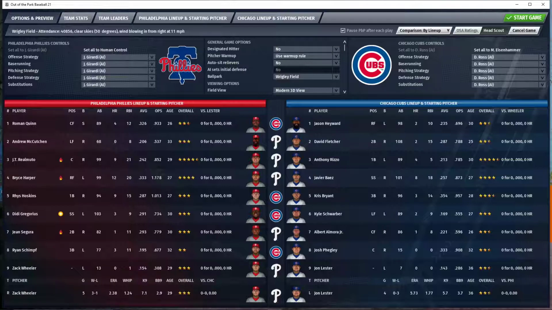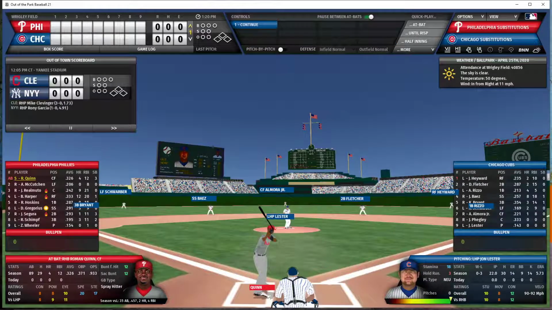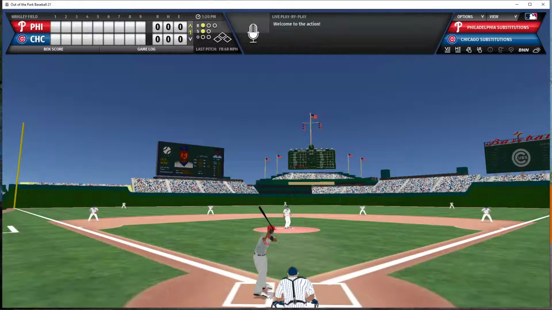Well, today's game, it's a little bit warmer, 50 degrees outside, the wind blowing in from right at 11, exactly like yesterday's conditions pretty much. So, let's get this game started. John Lester, pretty effective his last time out. Let's see if he can build on his success from his previous start. Lester facing the Phillies. Cubs come in at 12-14. The Phillies stand in here in first place in their division at 19-7.